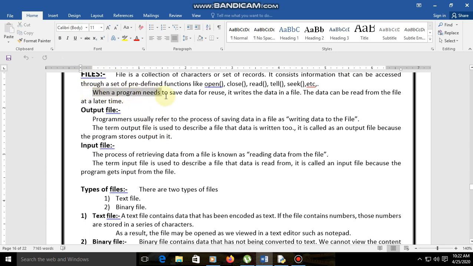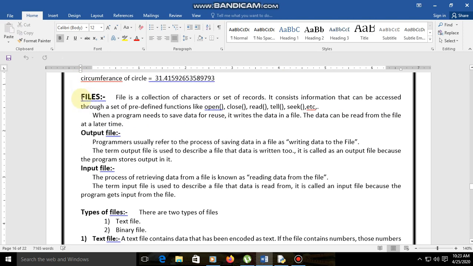Now when a program needs to save data for reuse, it writes the data in a file. Suppose it takes any file and writes some data that can be reusable; for that purpose we are saving a file in some place, right? So the data can be read from the file at a later time. If we save the data and place it in one place, it can be used and read later. That is the concept of files.